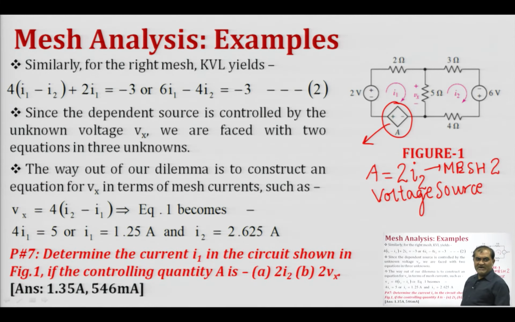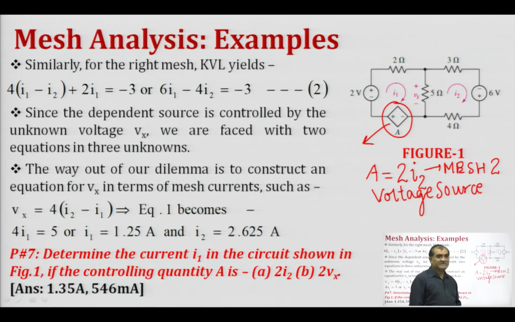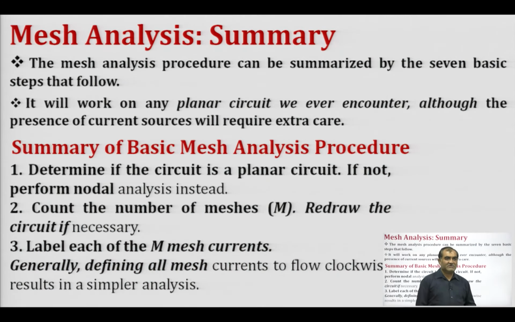Similarly, in the second part it is given that the controlling quantity A is 2 Vx, where Vx is the potential drop across the 5 ohm resistance. Again in this case we have a voltage dependent source. So, we can solve these two equations for I1 and I2 and find out the currents in this problem. Now, a quick recap of the mesh analysis.